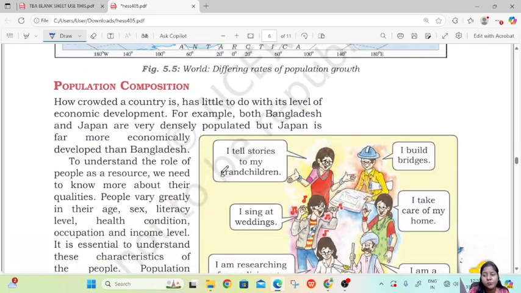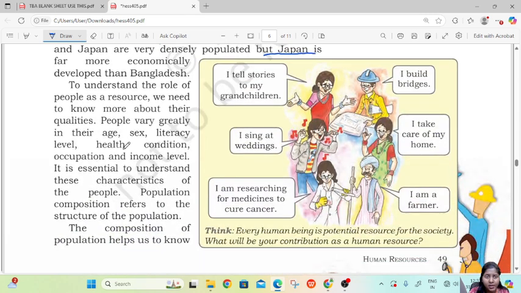Then we move to population composition. How crowded a country is has little to do with its level of economic development. For example, both Bangladesh and Japan are very densely populated, but Japan is far more economically developed than Bangladesh. Now to understand the role of people as a resource, we should know about various qualities.